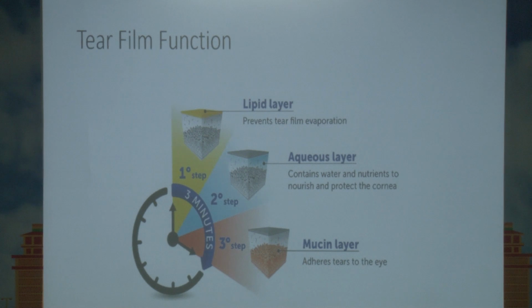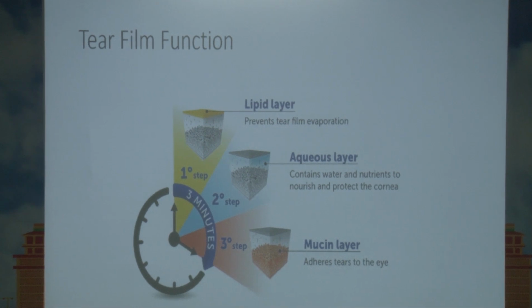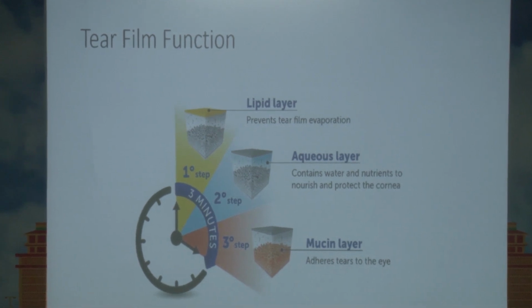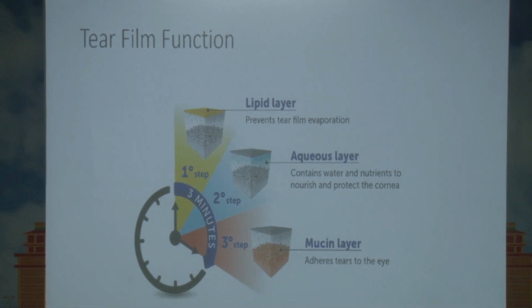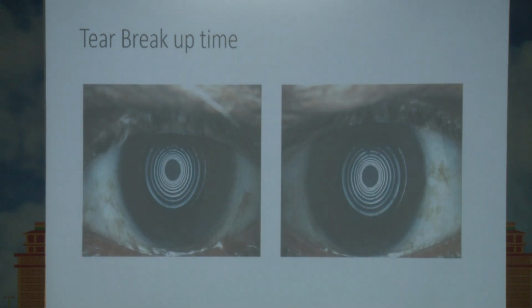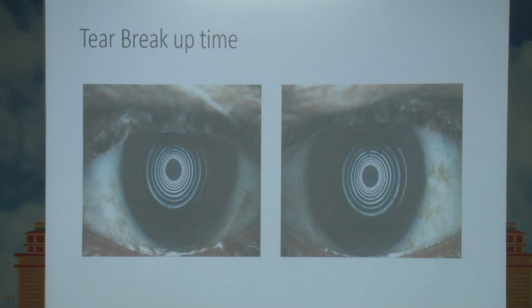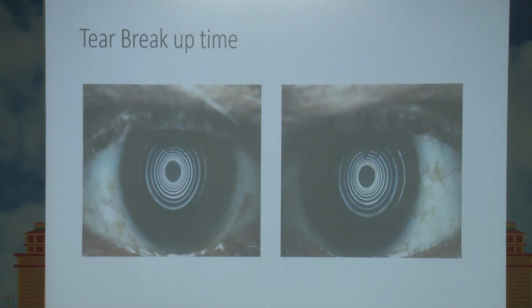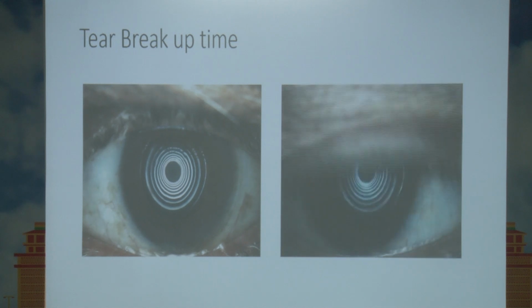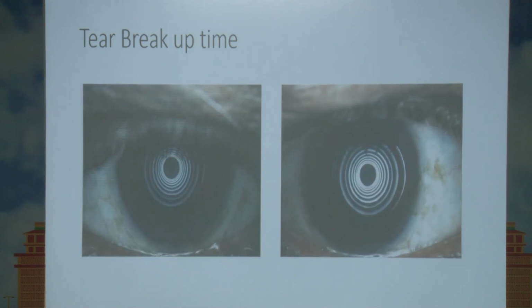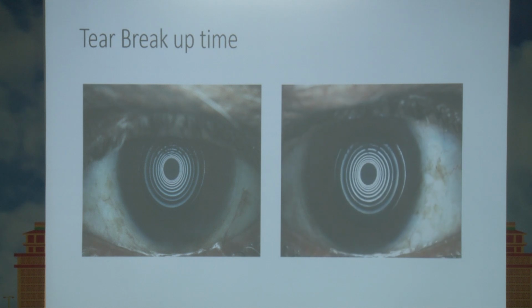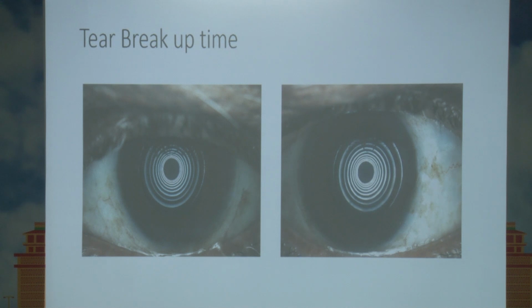The lipid layer prevents the tear film evaporation. The aqueous layer contains the water and the nutrients to nourish and protect the cornea. And the mucin layer adheres the tears to the eye. And this is how the machine measures the tear breakup time. It's a non-invasive technique using the Placido rings. And each time the patient blinks and then stops, the machine analyzes when the tear film starts to break.